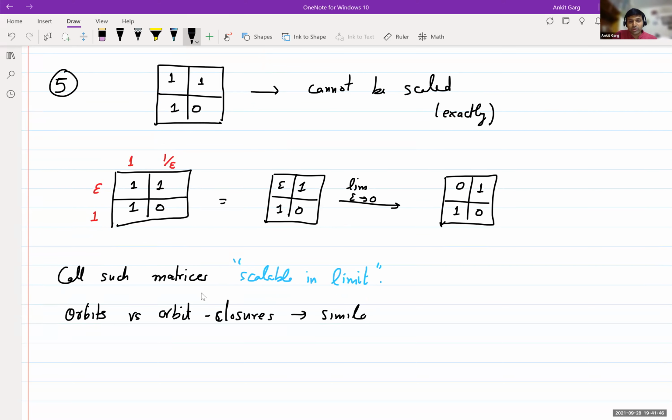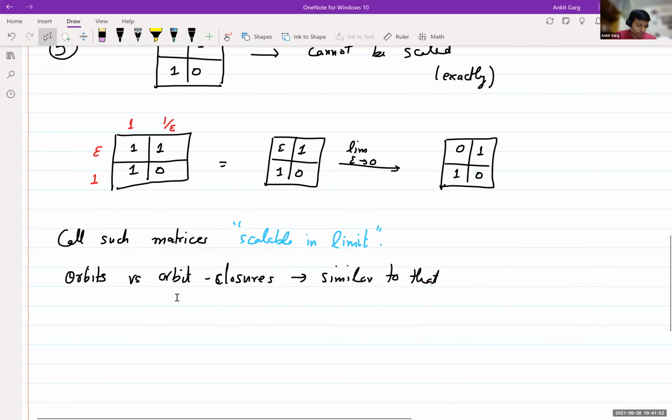Orbit closures are different from orbits usually, right? And just as looking at orbit closures leads to a richer and nicer theory in algebraic geometry, in the same way here, when we deal with scalable in limit as the right notion, that leads to a nicer theory.